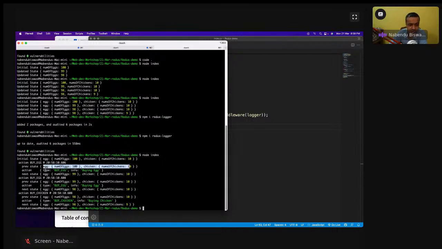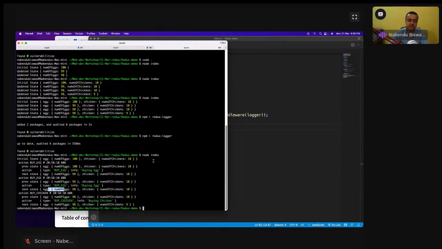Then the action, then the next state becomes like this. Again the previous state, the action, and the next state. This is how it all works.